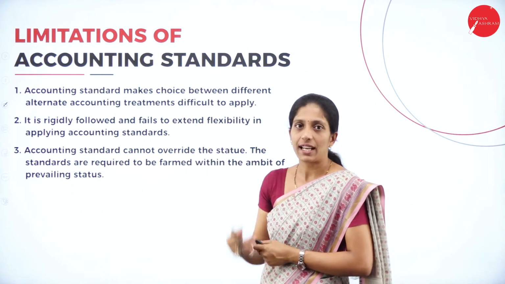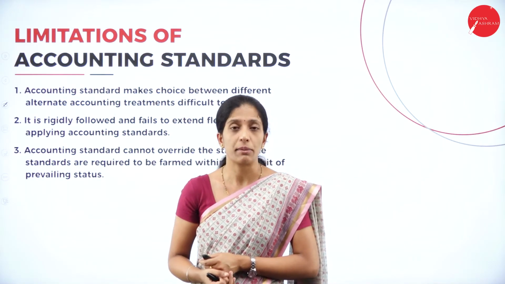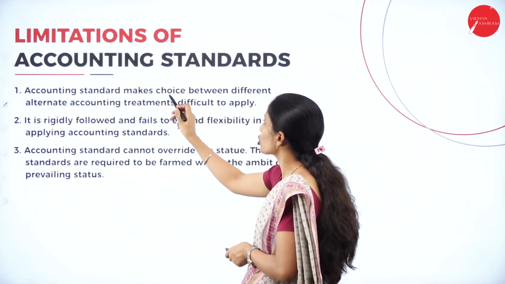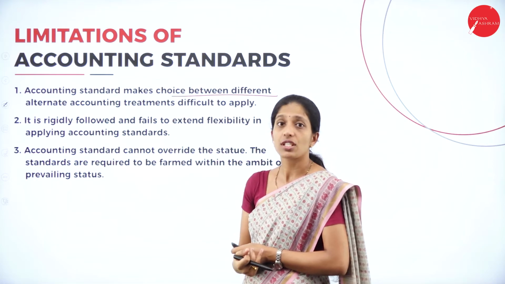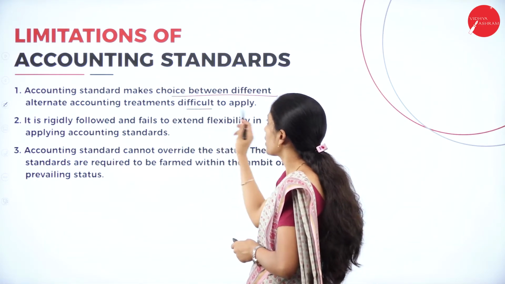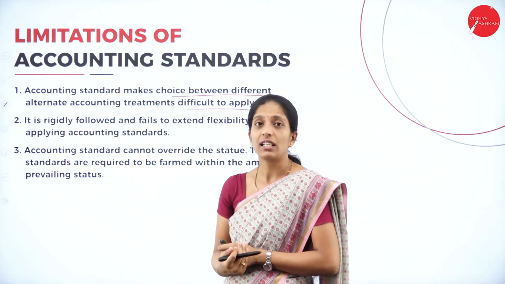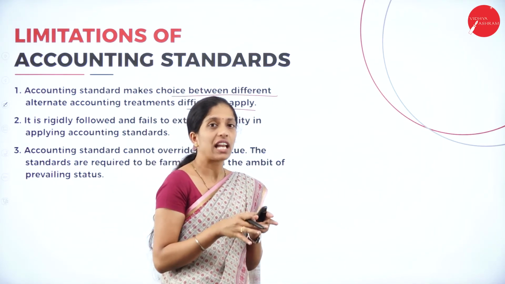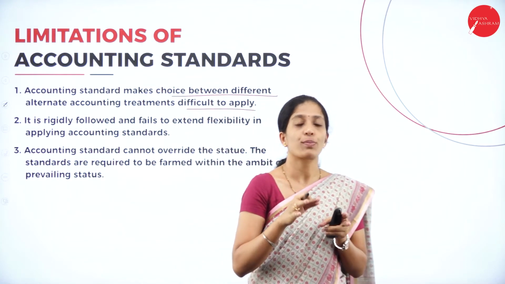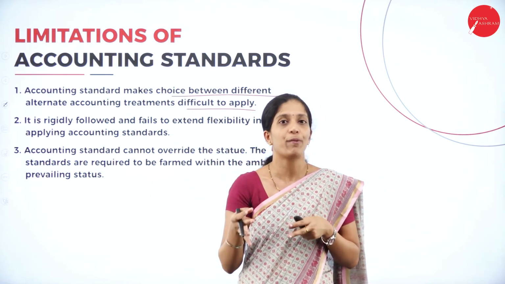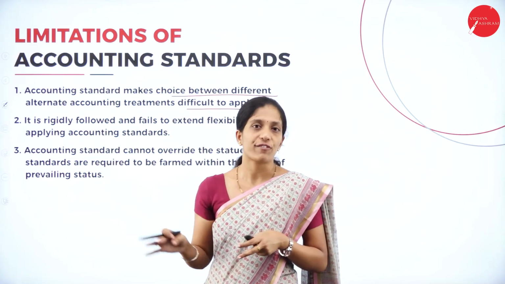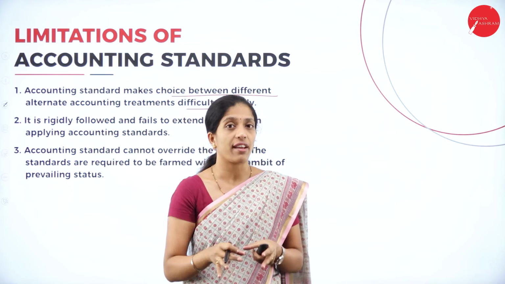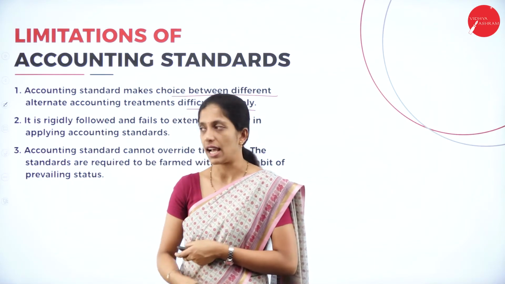Now, coming to the limitations, there are also certain limitations of accounting standards. The first one is that accounting standards make the choice between different alternative accounting treatments difficult to apply. Here, applying accounting standards is not an easy task because each and every accounting standard has to be applied for each and every type of organization. There are a number of types of organization and the standard has to be applied to each and every type. So, it is a difficult task.